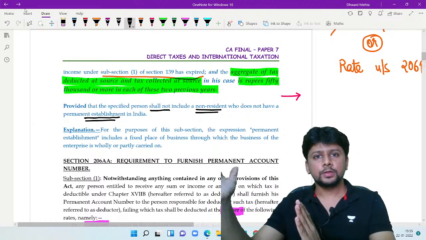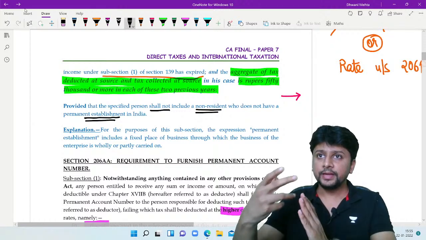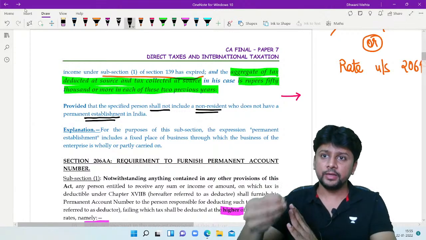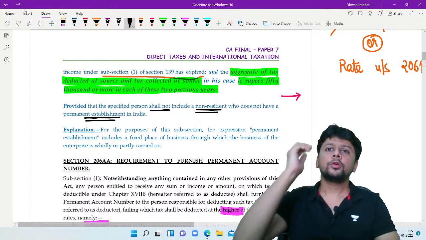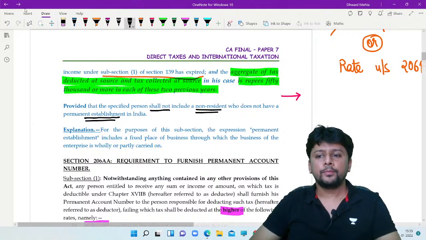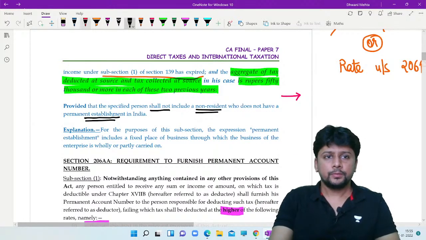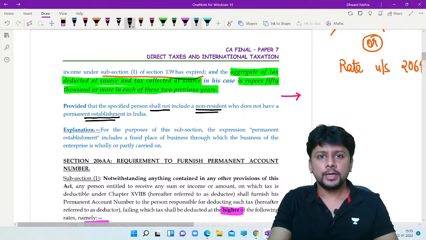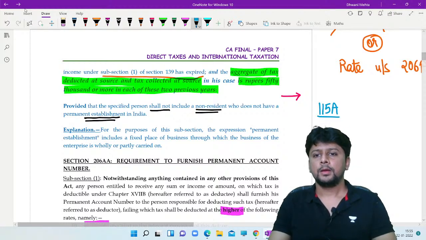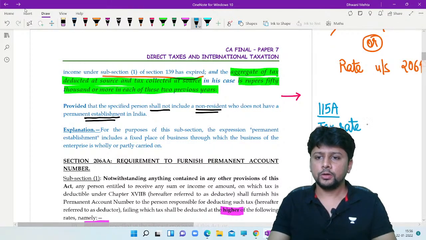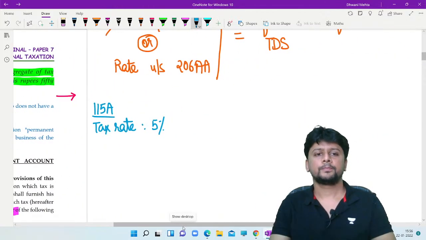In the preceding 2 years, you gave relief. The Income Tax Act gave relief to the non-residents from filing of return. One example is, maybe you guys would have studied it, maybe you guys know this. If you are covered by section number 115A, then your tax rate as a non-resident on those incomes is only 5%. Let's put it up here.